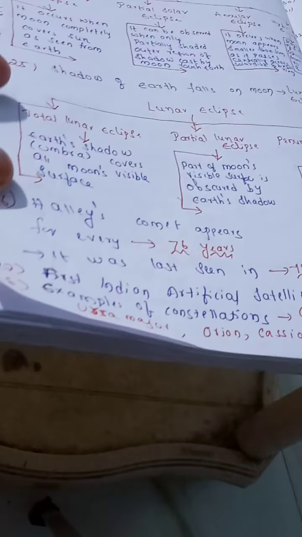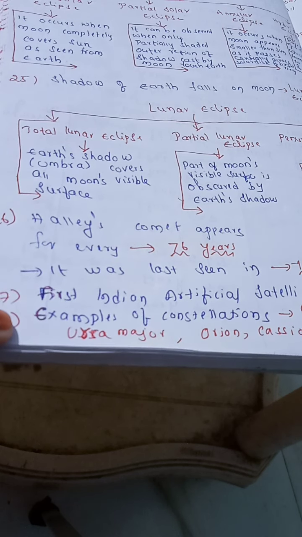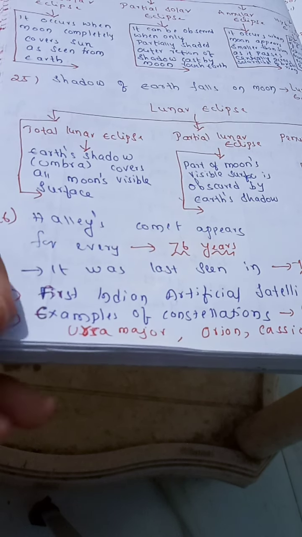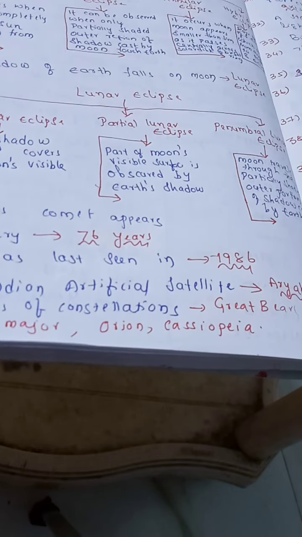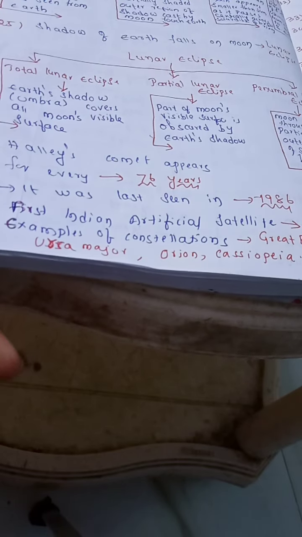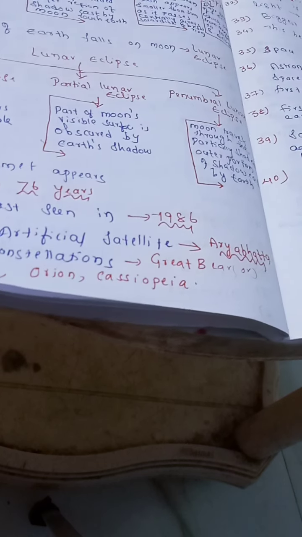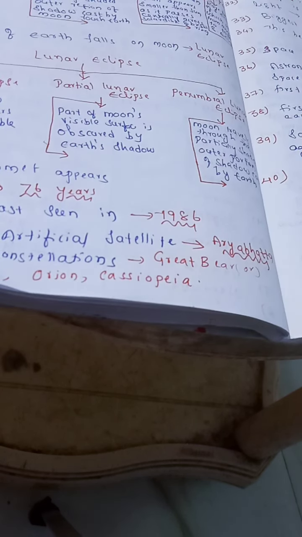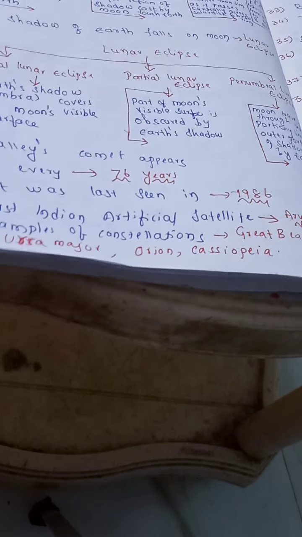Now next, Halley's comet. This is a most important bit. Halley's comet appears every 76 years. Lastly it was seen in 1986. Now let us move towards some satellites. The first Indian artificial satellite is Aryabhatta. Most important bit: the first Indian artificial satellite is Aryabhatta.